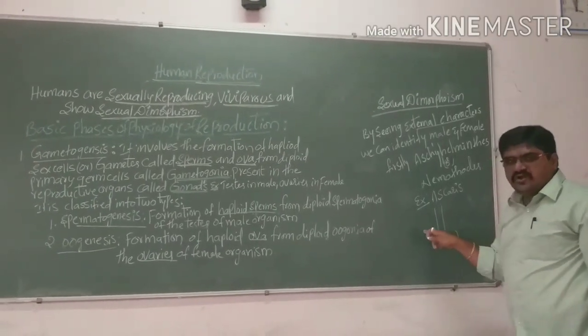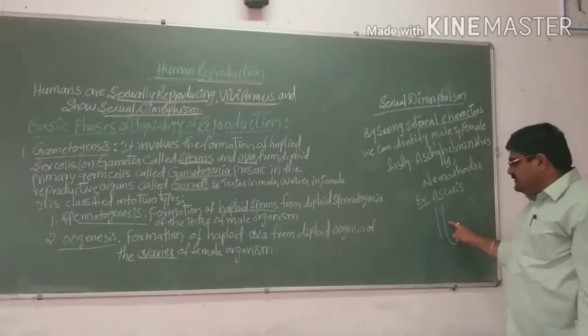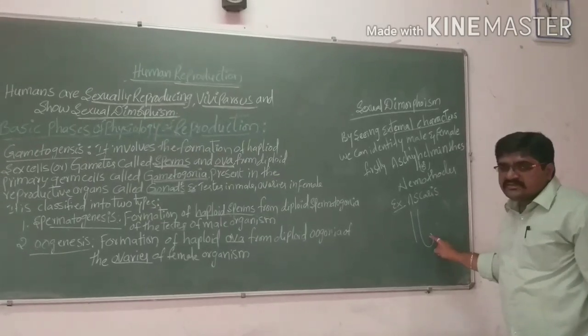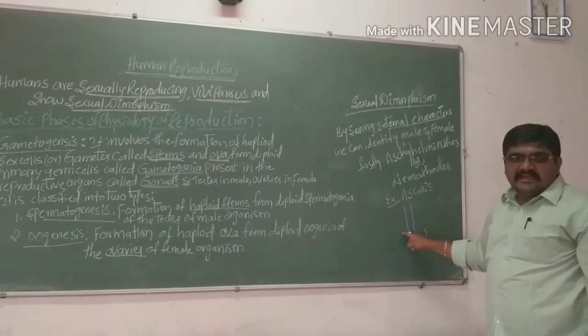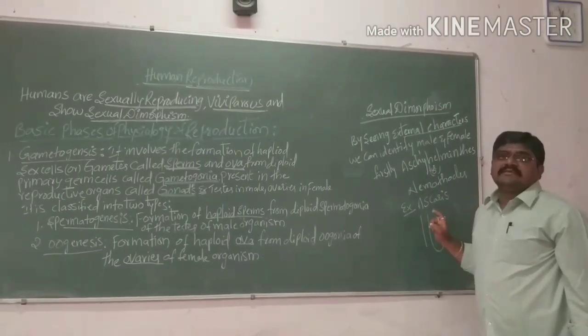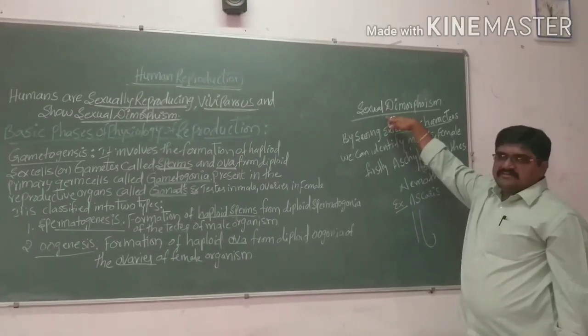The males are very short in structure and do not show a curve, but the females are longer in structure and show a curve in nature. So with the help of these external characters we can easily differentiate the male and the female organism, which we call sexual dimorphism.